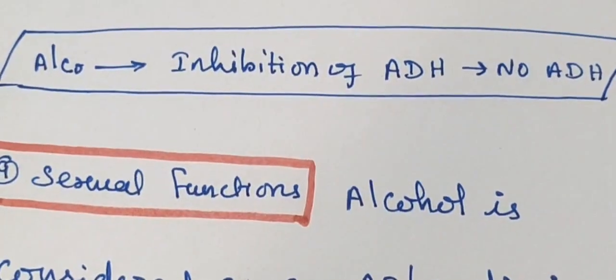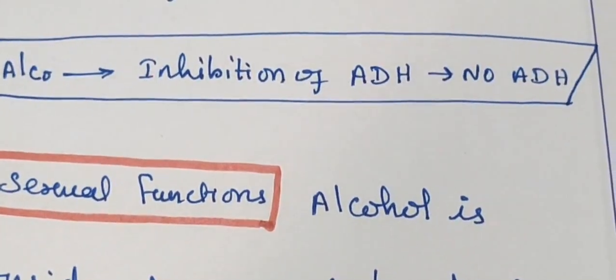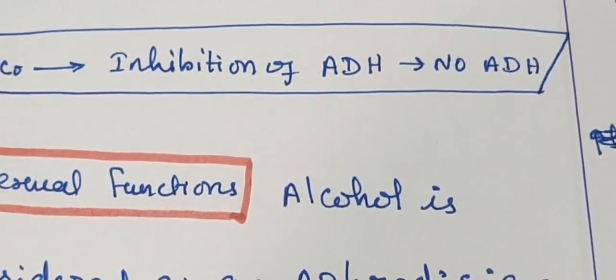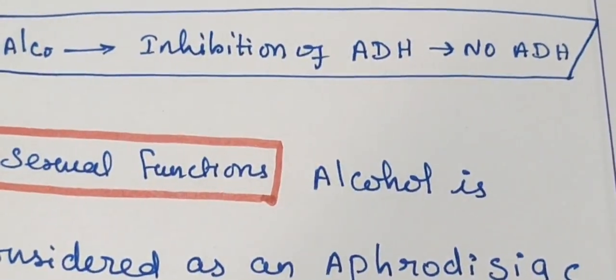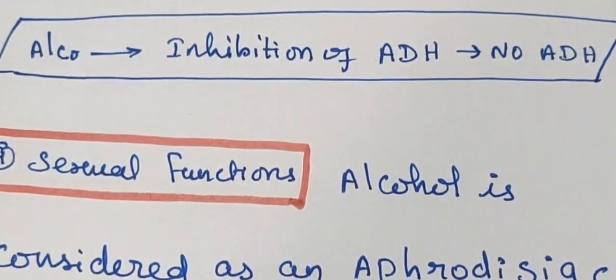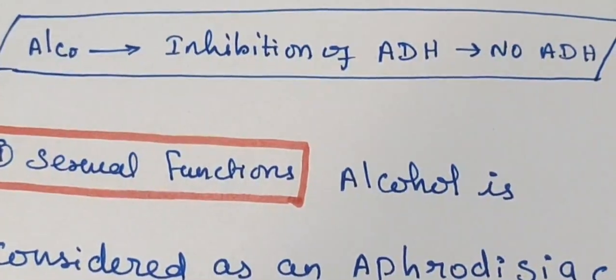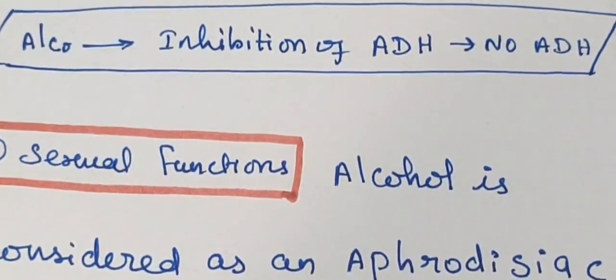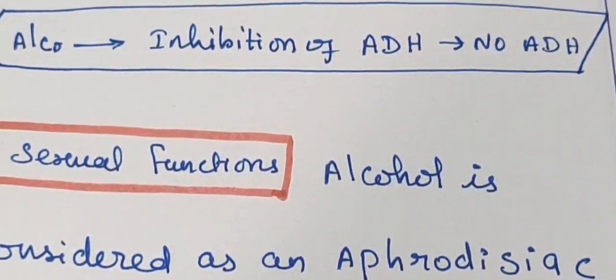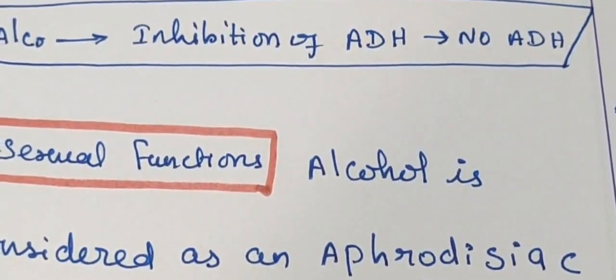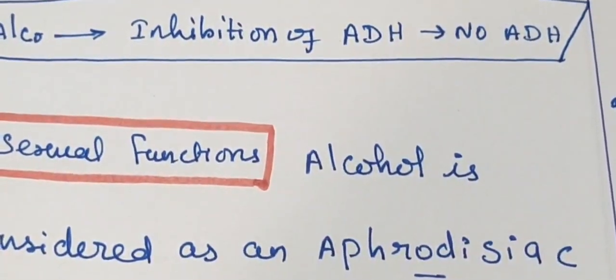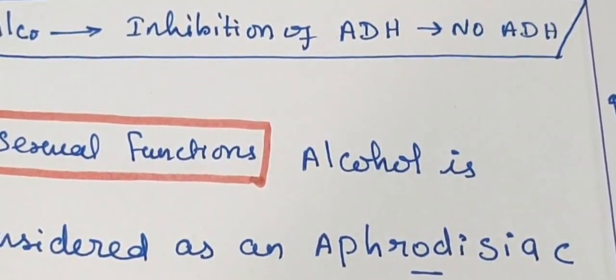So alcohol causes inhibition of antidiuretic hormone. ADH causes water and sodium retention, but no ADH means no water and sodium retention. So more urine, that's why diuresis. This is how alcohol leads to diuresis.